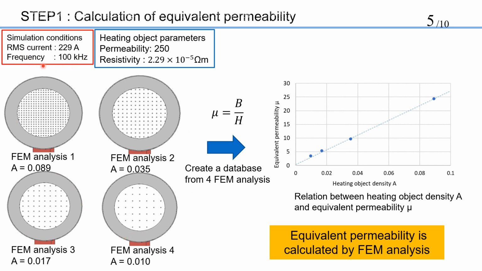These are the simulation conditions. RMS current is 229 ampere and frequency is 100 kHz. Heating object parameters: permeability is 250 and resistivity is 2.29 times 10 to the minus 5th. Obtain magnetic field and magnetic flux density from FEM analysis. So, from this formula, we can calculate equivalent permeability. This figure is the relation between heating object density A and equivalent permeability mu.